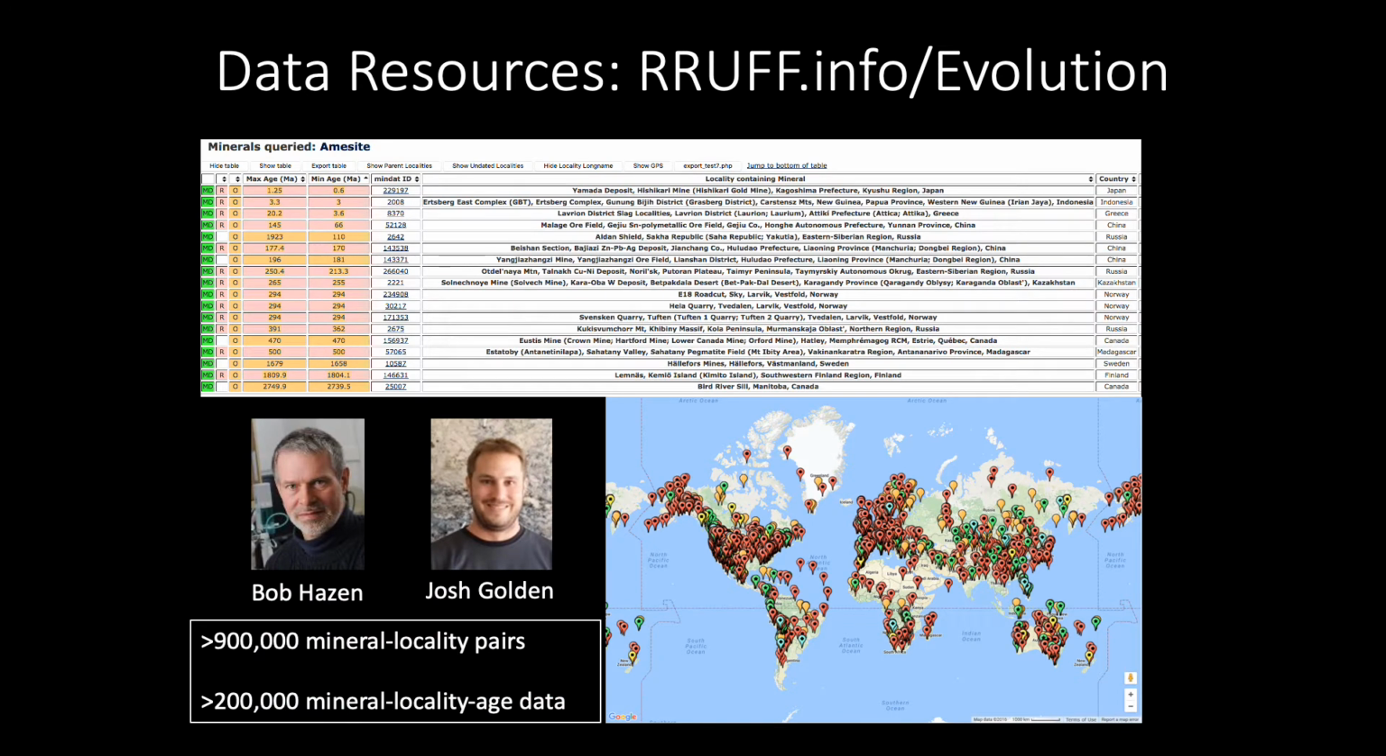The Mineral Evolution Database, or MED, was pioneered by Bob Hazen and represents countless hours of literature review. The database contains location information for minerals on Earth's surface, many of which have an age date associated with them. Currently, nearly 1 million mineral locality pairs and more than 200,000 mineral locality age triples are in the database.